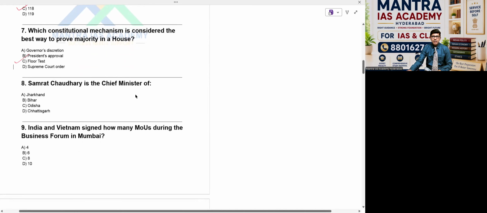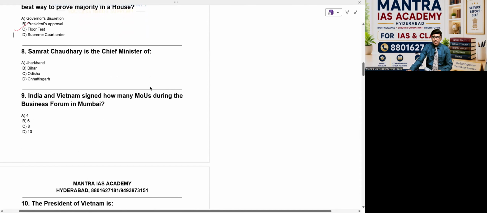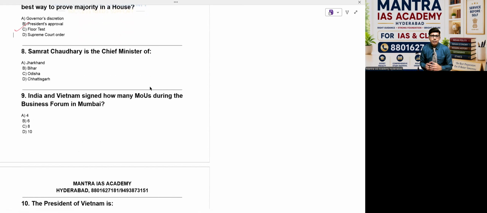So Samrat Chowdhury is the chief minister of which state? Because he expanded his cabinet yesterday. Based on that news, he has expanded his cabinet members. The question is, he belongs to which state? Option A, Jharkhand, Bihar, Odisha, Chhattisgarh. The answer for this question is Bihar.